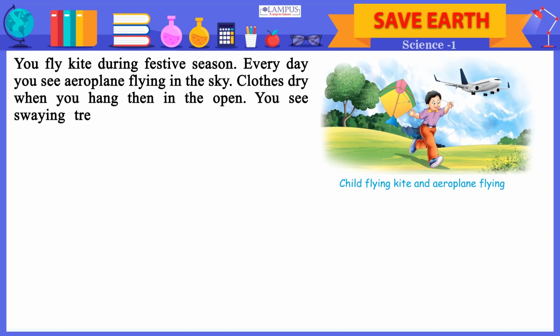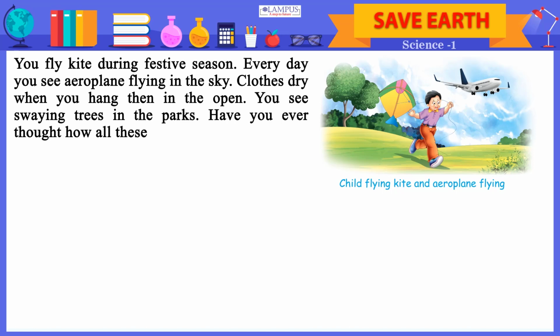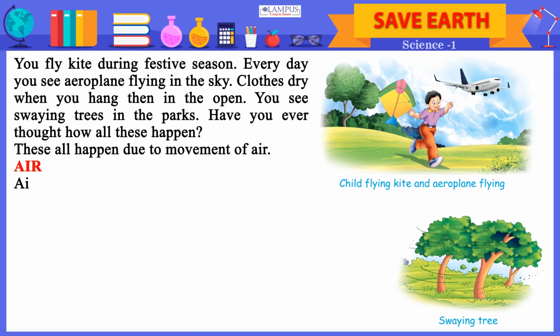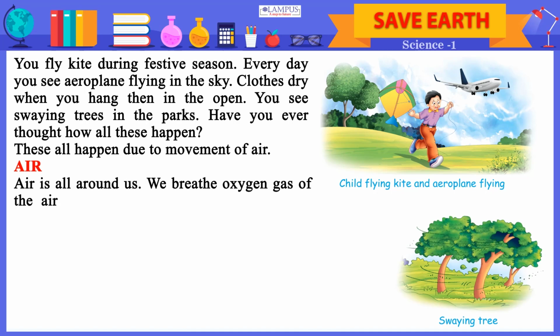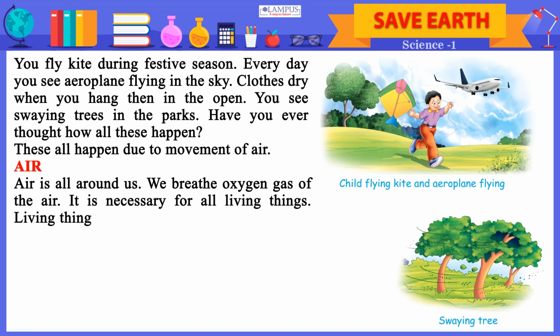You see swaying trees in the parks. Have you ever thought how all these happen? These all happen due to movement of air. Air is all around us. We breathe oxygen gas of the air. It is necessary for all living things. Living things cannot live without air.